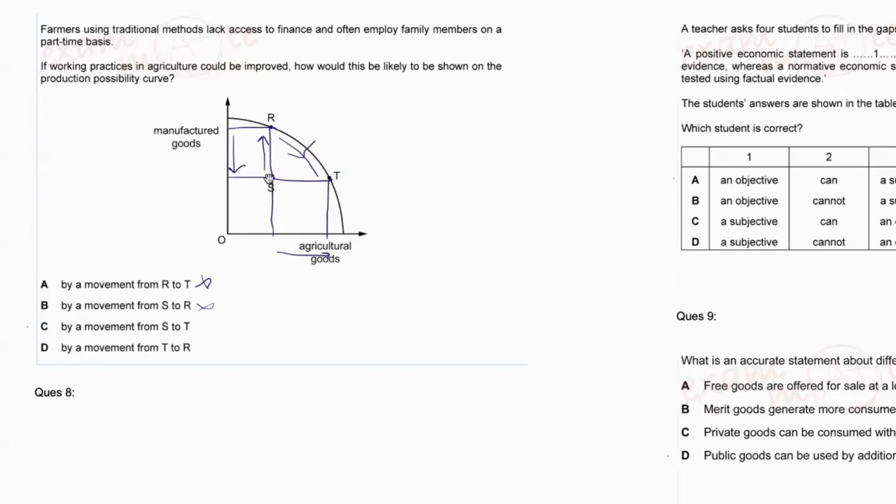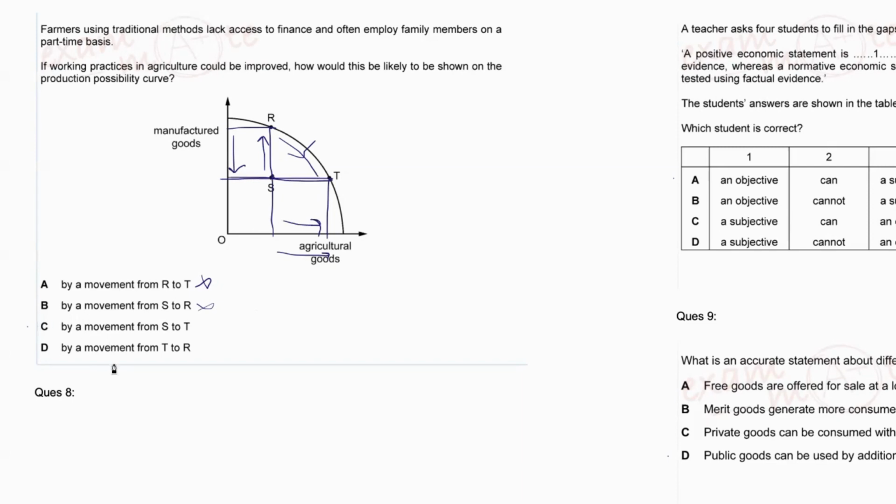Now, if you see from S to T, what is happening? Once you go from S to T, your manufactured goods is same because S and T have almost similar manufactured goods. I don't really have a ruler here to measure, but looking at it and drawing lines shows that it is same manufactured goods and agricultural good is increasing from S to T. This is exactly what we want because we really don't know what is happening to manufactured goods. It is not mentioned anywhere in the question, so we keep it fixed. So C is the answer.